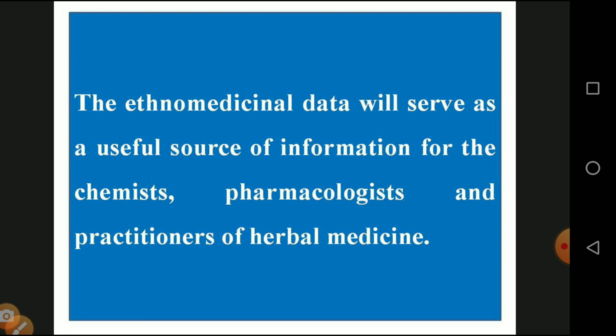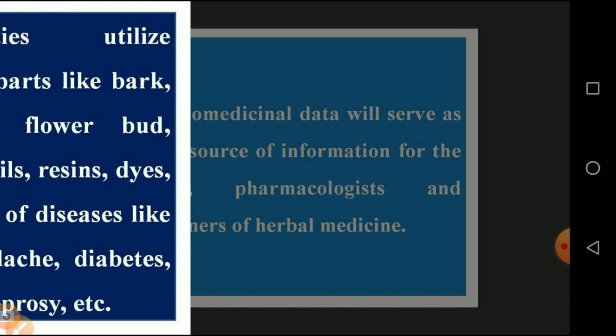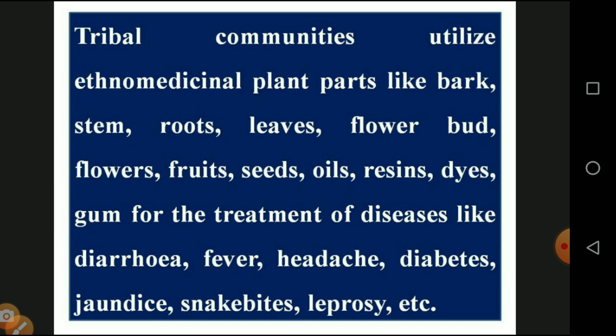If they give the symbol in green color, it is the best example of a product which originated from herbal plants. All these things are done by chemists and pharmacologists. Then the tribal communities utilize ethnomedicinal plant parts like bark, stem, root, leaves, flower, bud, fruits, seeds, oil, resins, dyes and gums for the treatment of diseases like diarrhea, fever, headache, diabetes, jaundice, snake bites, leprosy, etc.